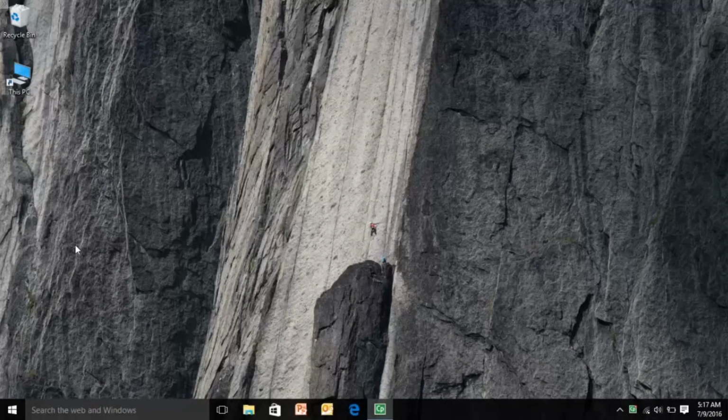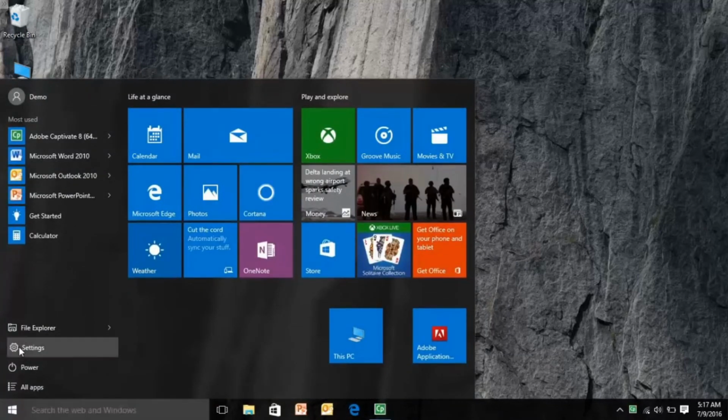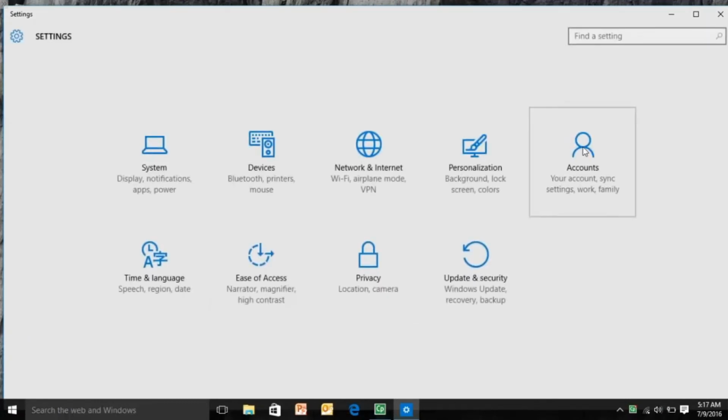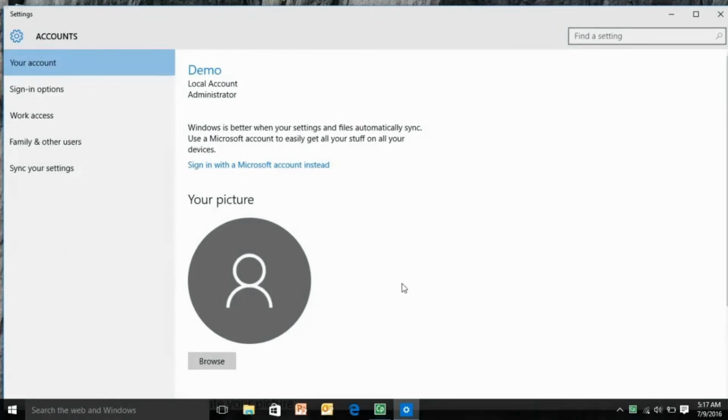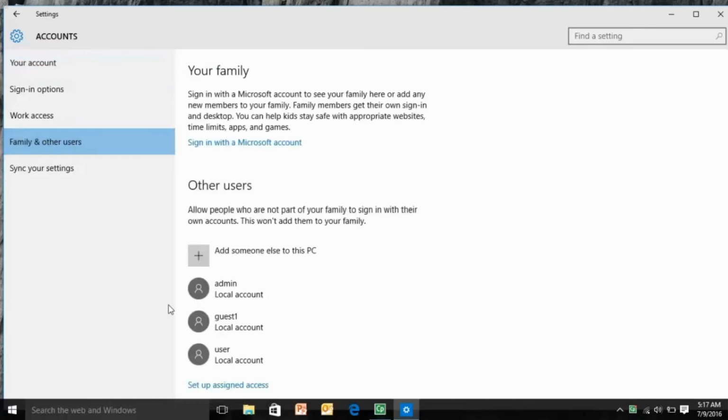Managing multiple accounts. Let's see how to manage the multiple accounts. First, you go to your user accounts option. Then, go to Control Panel. Click Change Account Type or go to Settings app. Click Accounts. The Accounts pane will appear. You will see all of the user accounts here, and you can add more accounts or manage existing ones using various links available. Click on Family and Other Users for adding new user accounts.